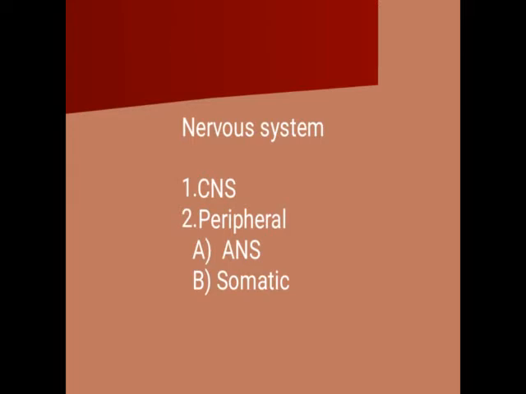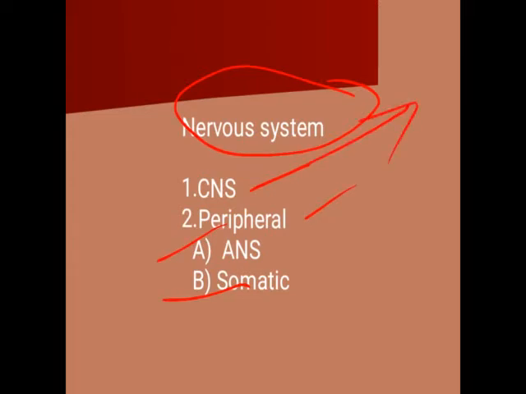As we know, they are classified into central nervous system. Okay, so the nervous system is classified into central nervous system and peripheral nervous system. And this peripheral nervous system is classified into autonomous nervous system and somatic nervous system. So the central nervous system generally consists of brain and the related part and the spinal cord. The nervous system which is related with the brain and spinal cord comes under this central nervous system.